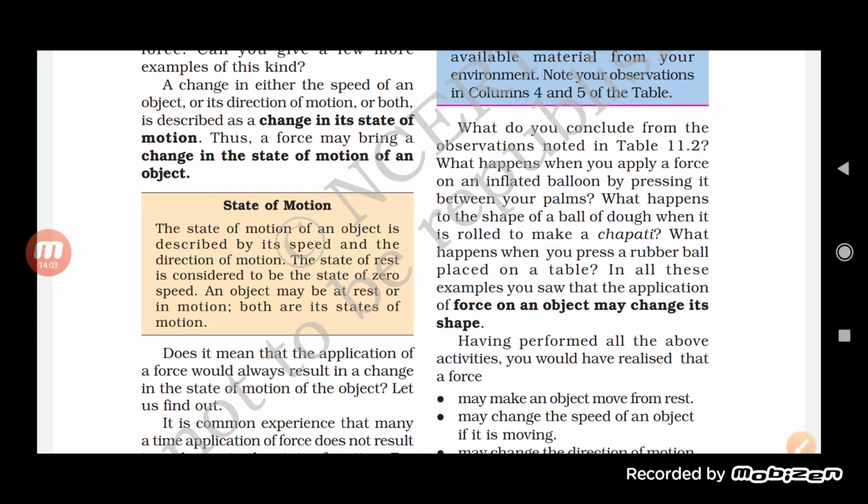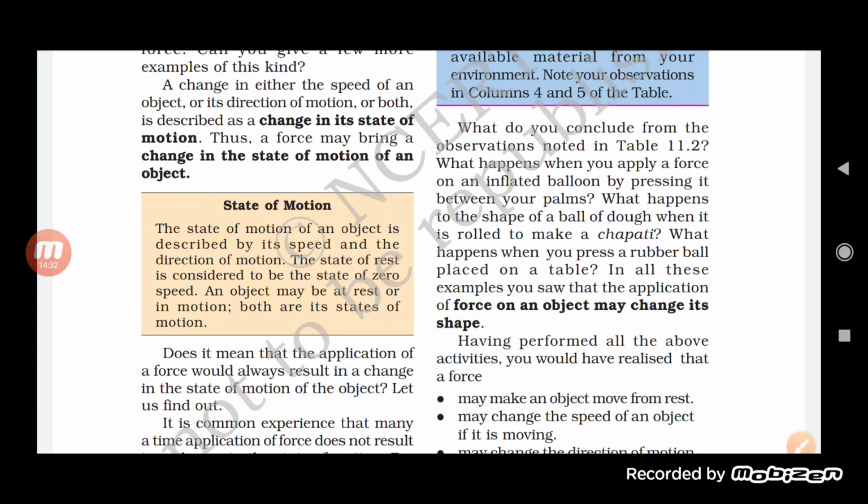The object is moving with a certain speed or it is moving in a certain direction, that is the state of motion. And what is the state of rest? It is considered to be zero because at that time the object is not moving at all, so obviously it will not change any direction. So an object is said to be at rest or in motion. These are all the states of motion.